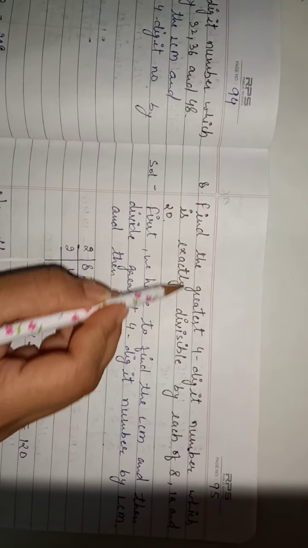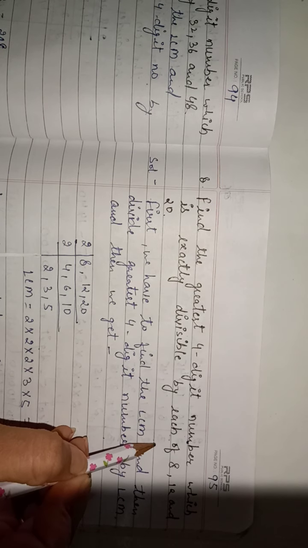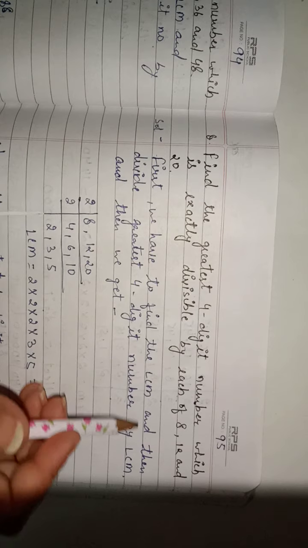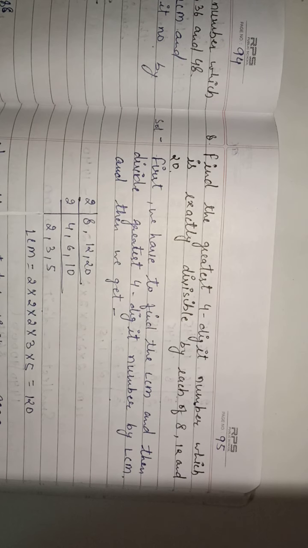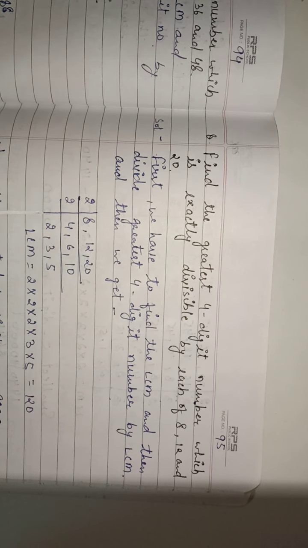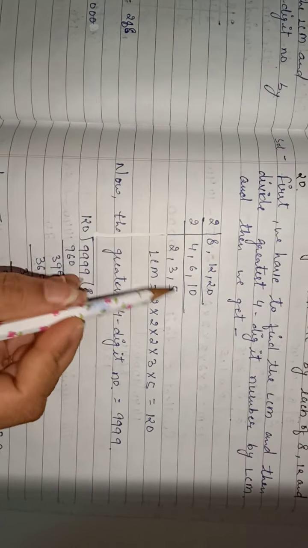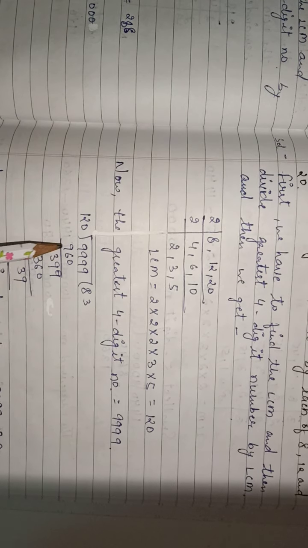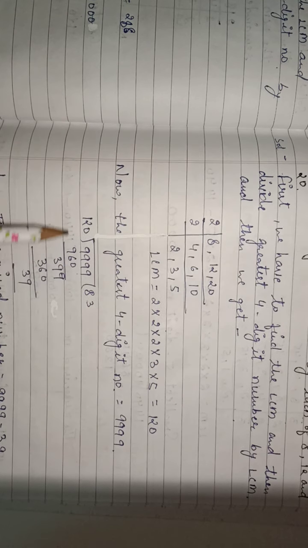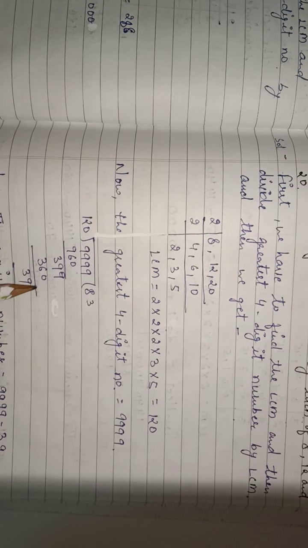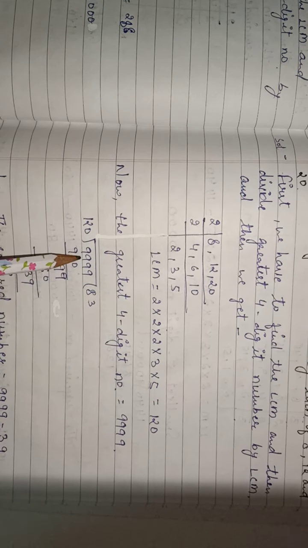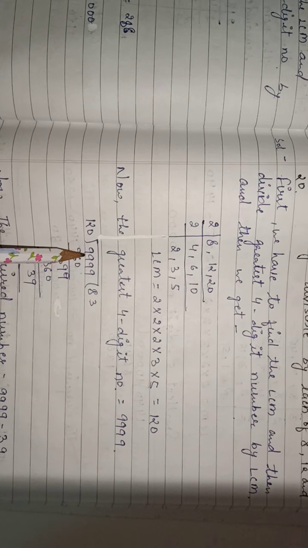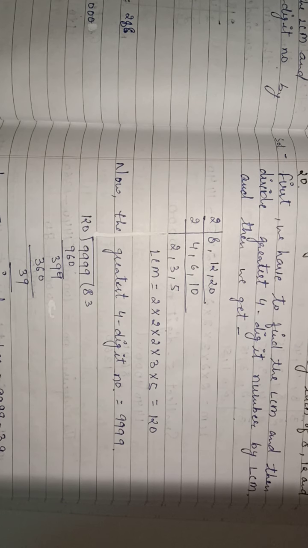So same as it is, students. The next question is the same. Find the greatest 4-digit number which is exactly divisible by each of 8, 12 and 20. This question is the same as the 6th question. For the greatest 4-digit number, we will first find the LCM, and then we will divide the greatest 4-digit number by the LCM, and when we get the remainder, we will subtract this remainder from the greatest 4-digit number. We will find our required number.